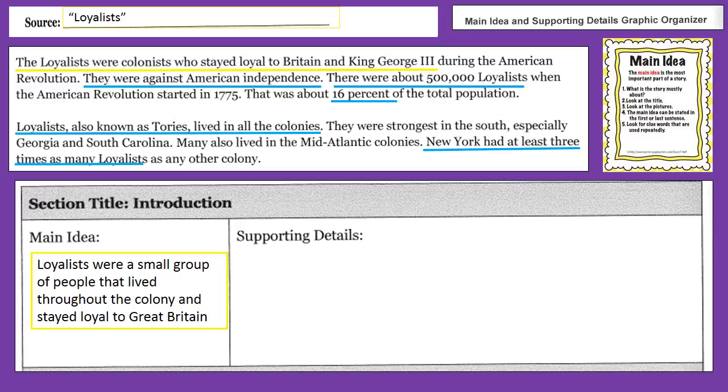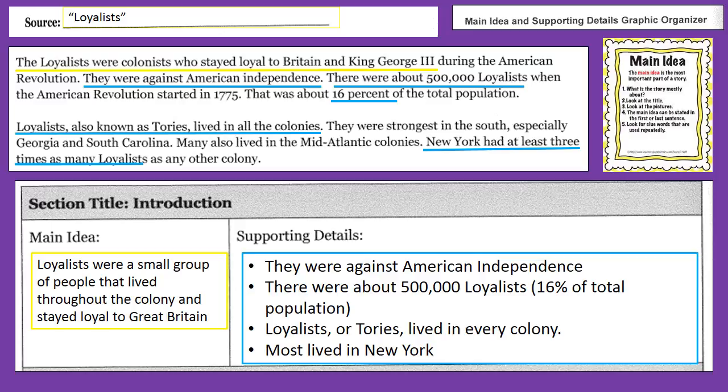Make sure they're in the graphic organizer. You can use the bullets to help you put those into the organizer. You can pause the video right now if you need more time to fill out your graphic organizer.